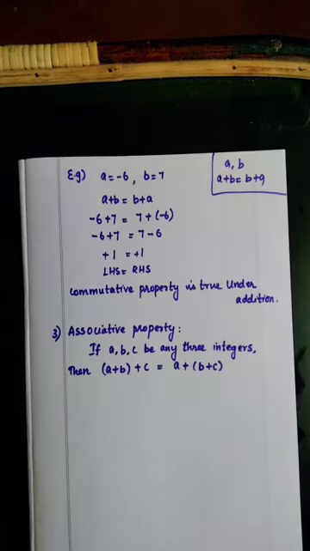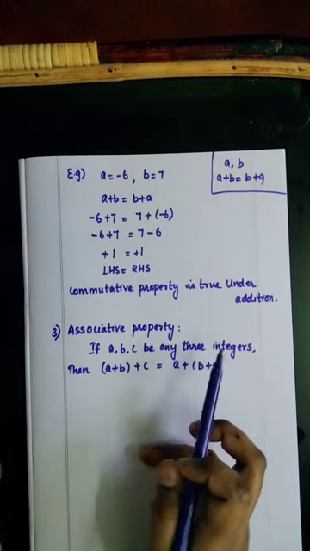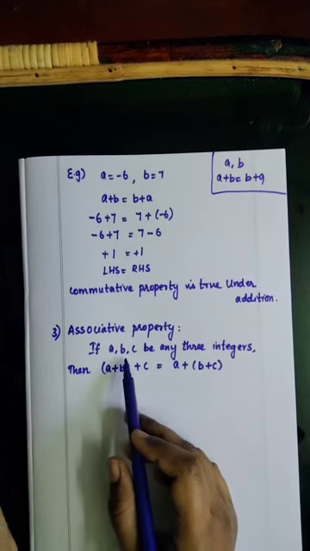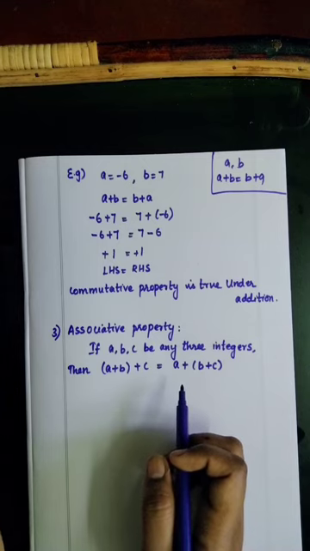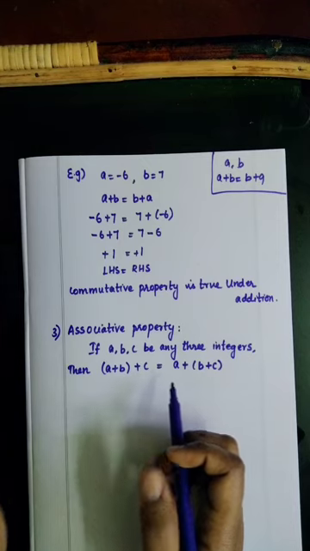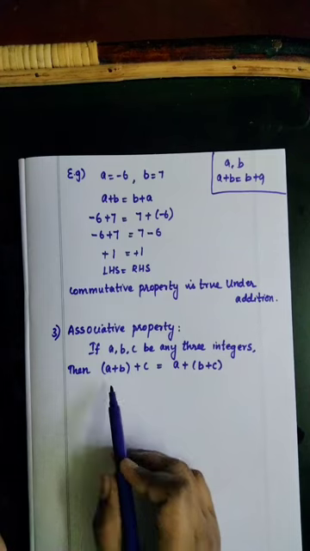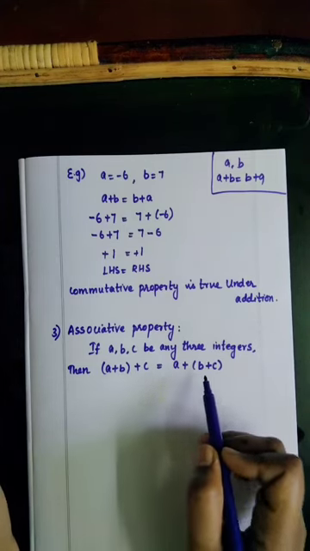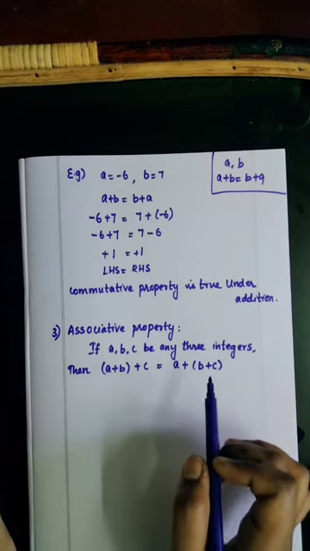Okay, students, listen. The next, third property is the associative property. Here we are going to take three integers. If a, b, c are any three integers. For the first two properties we have taken only two integers. For this property we are going to take three integers. If a, b, c are any three integers, then (a plus b) plus c is equal to a plus (b plus c).